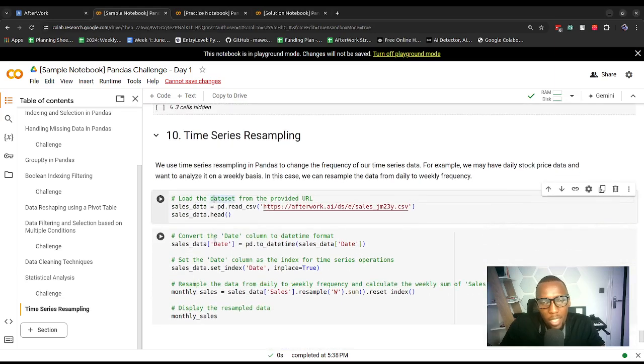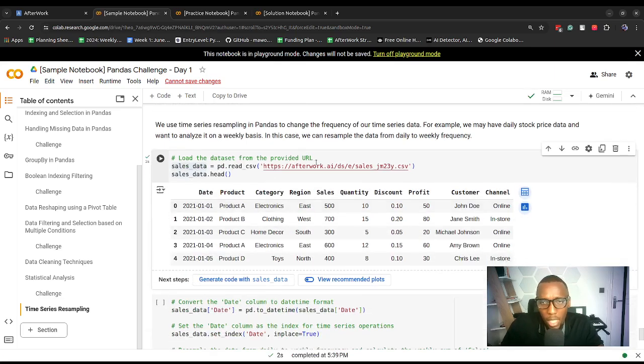Moving on, time series resampling. Sometimes you might want to do what is called time series resampling. Time series just involves analyzing data that has some sort of period or time component to it. It could be that data has been collected over time, and we would want to analyze that data, so we would perform time series analysis. We can perform time series analysis techniques using Pandas, and this is one of them. We can decide to do what is called resampling. Resampling just means changing the frequency of the data.